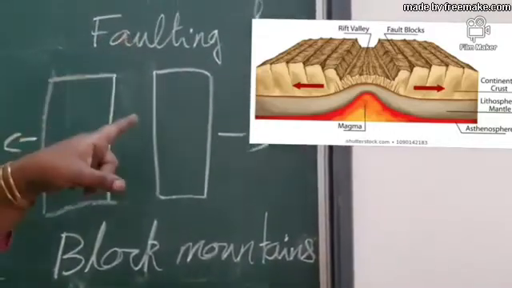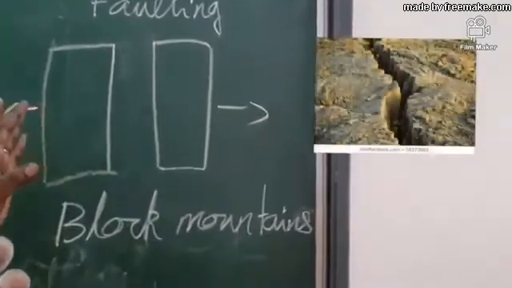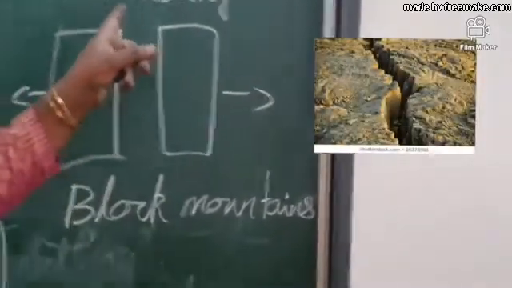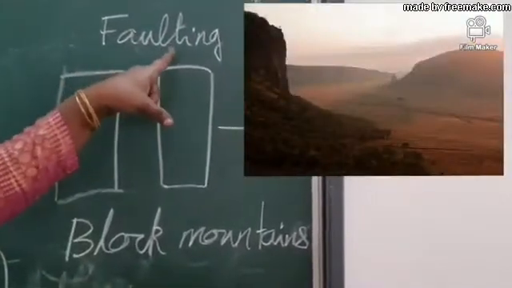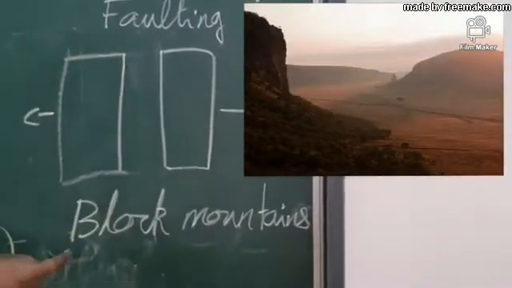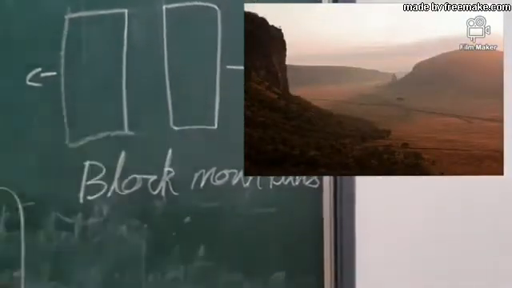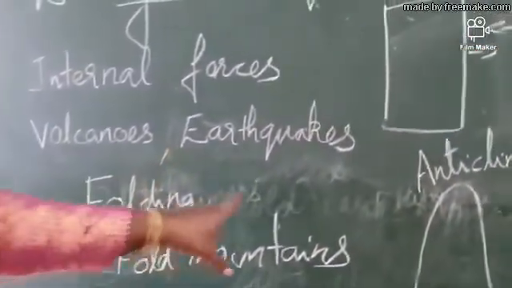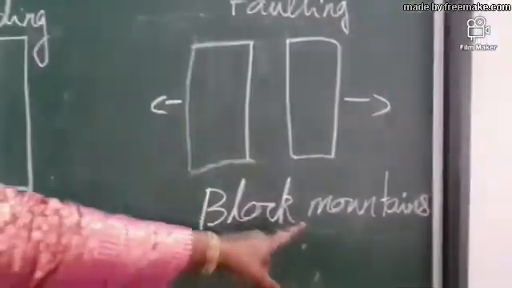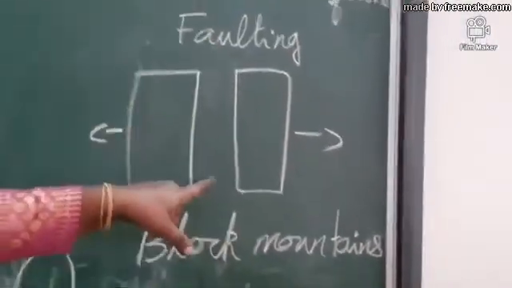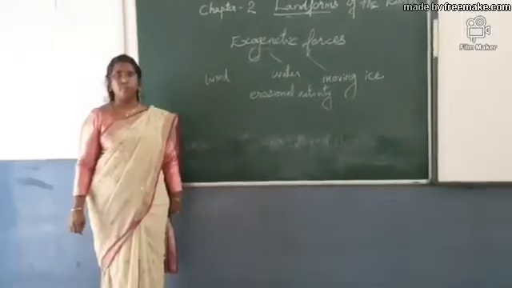What is faulting? When the tectonic plates move apart from the same point to different directions, it is called faulting. Due to faulting, block mountains are formed. So mountains are formed due to folding on the earth's crust, and block mountains are formed due to faulting.